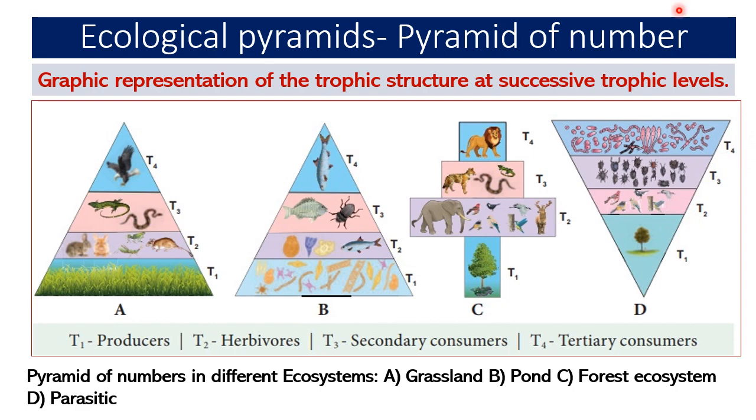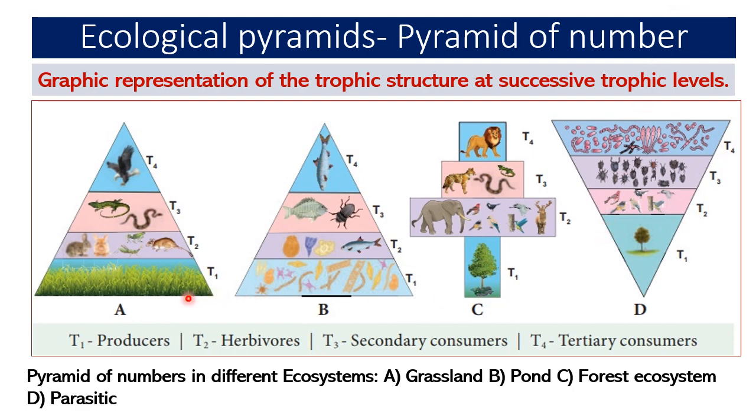Ecological pyramids are the graphic representation of the trophic structure at successive trophic levels. They show the relative amount of various parameters such as the number of organisms, energy, and biomass across trophic levels. Ecological pyramids can also be called trophic pyramids or energy pyramids. The pyramids could be upright or inverted depending upon the type of the ecosystem.